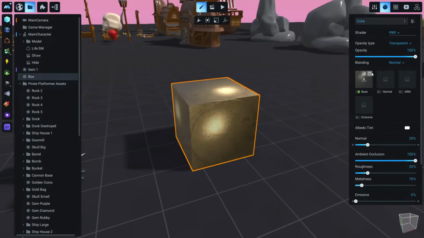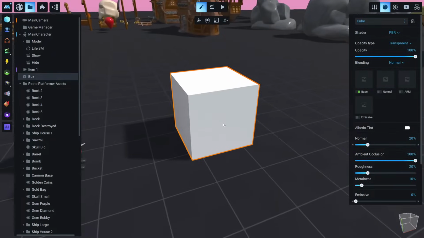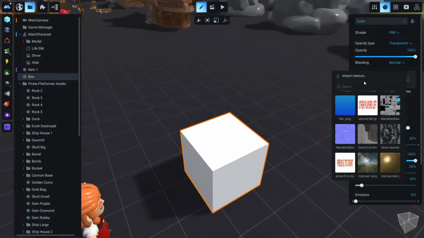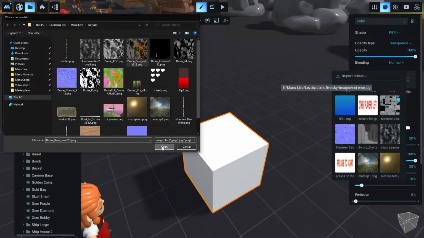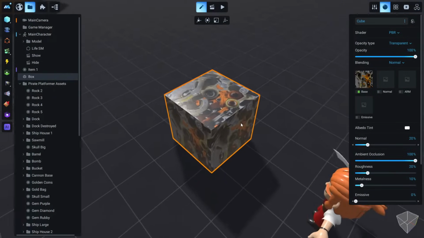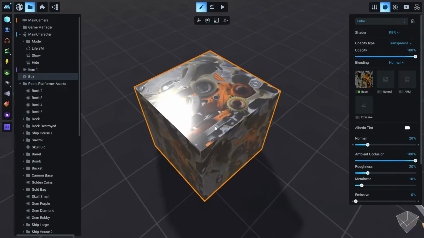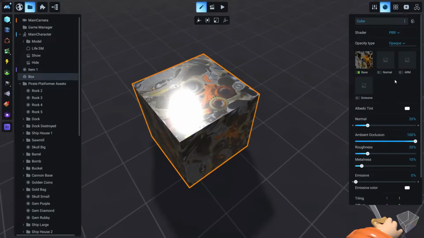Now let's talk about the PBR. In PBR we can import a texture like we did before, or we can click on this little square, and we can add an albedo texture and an alpha texture and apply, and we can generate a texture that has some kind of transparency. But I will just import a texture now just to see. So just import a texture, and you will see this texture is just a simple texture, nothing fancy, nothing special. And how can we make this a little bit special? Let's make this opaque.